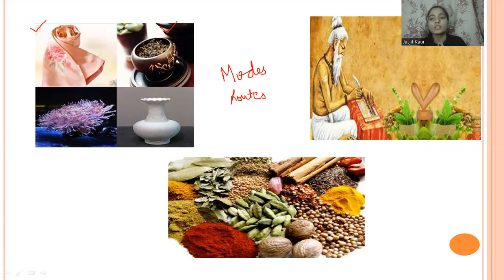What do you think? What modes of transportation did they mostly use in ancient times for transporting goods and services between different countries? So we can say that at that time they mostly adopted sea routes and land routes, because we know that railways and airways were not developed; they were developed at a much later stage. So mostly sea routes and land routes were used for transporting goods from one place to another.